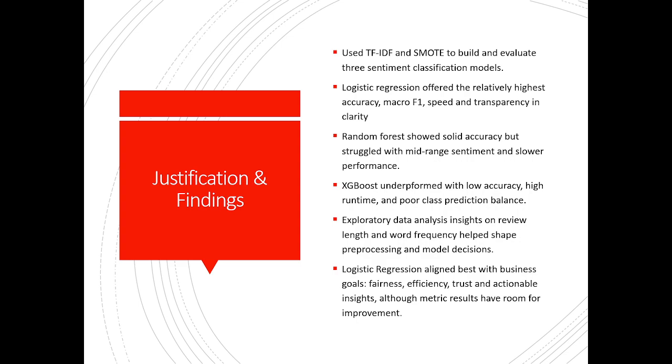Logistic regression offered the relatively highest accuracy, macro F1 score, speed, and transparency and clarity. Random Forest showed solid accuracy but struggled with mid-range sentiment and slow performance. Unfortunately, XGBoost underperformed with low accuracy, high runtime, with the runtime taking as long as 10 minutes, and poor class prediction balance.